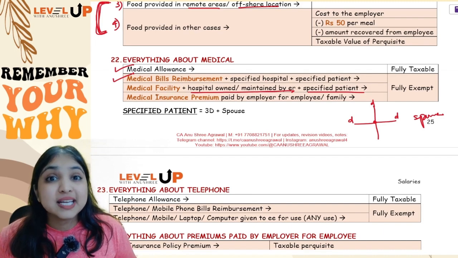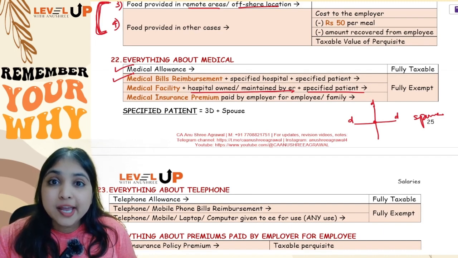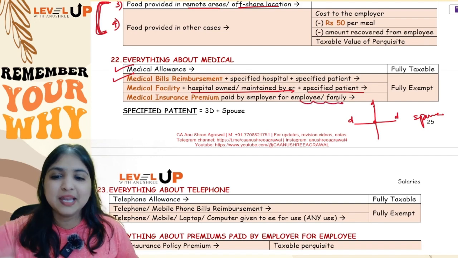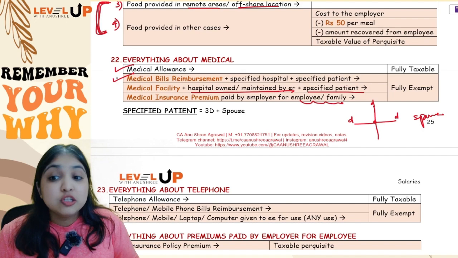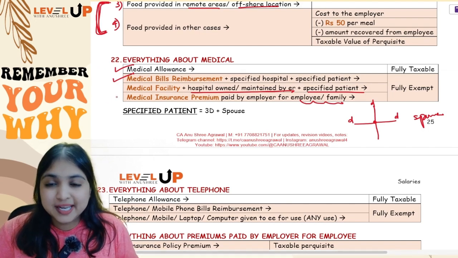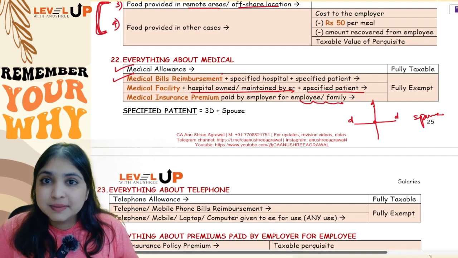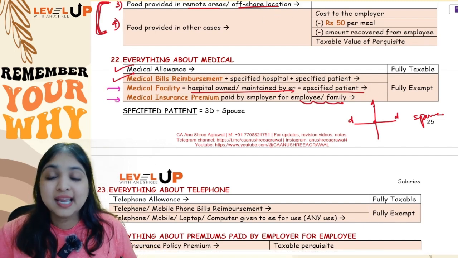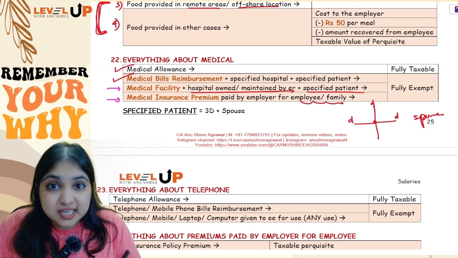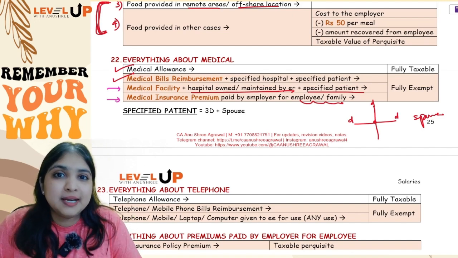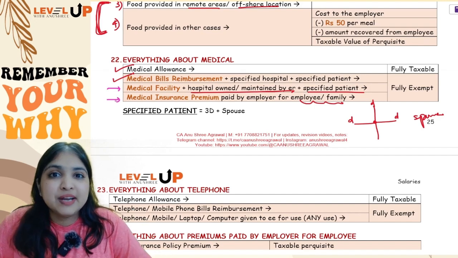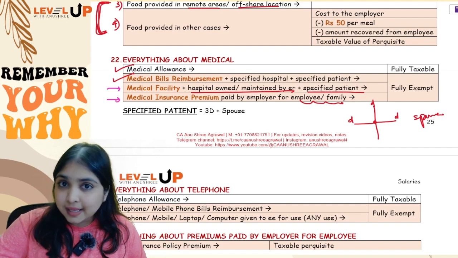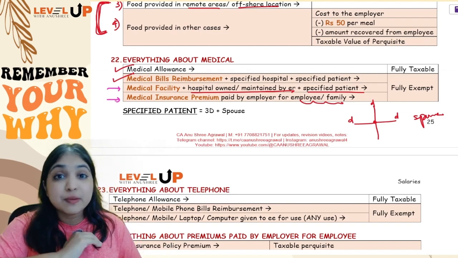Then if it's medical insurance premium, if the employer is paying medical insurance premium for the employee or for his family, even that is going to be fully exempt. So there are 4 points over here relating to medical. Medical allowance and medical bills reimbursement you knew already. The new points for you are medical facility and medical insurance premium. Medical facility in a hospital which is owned or maintained by the employer and the patient is a specified patient will be fully exempt. Medical insurance premium paid by the employer for the employee or his family also will be fully exempt.